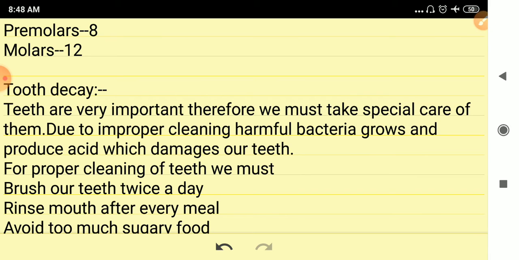Teeth get damaged very easily. Teeth are very important. Therefore, we must take care of them. We need to take special care of them. Due to improper cleaning, harmful bacteria grow and produce acid which damages our teeth. For proper cleaning of teeth, we must brush our teeth twice a day.